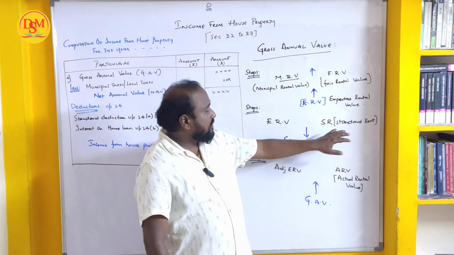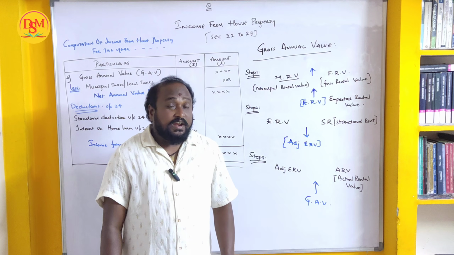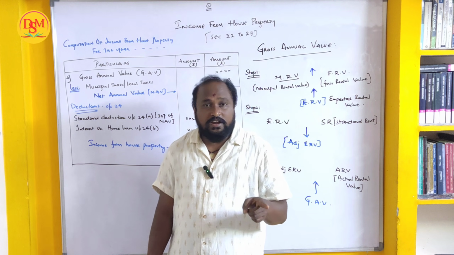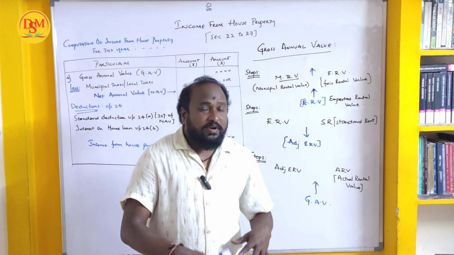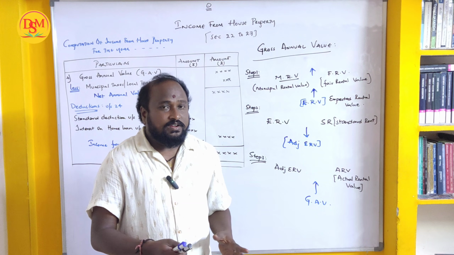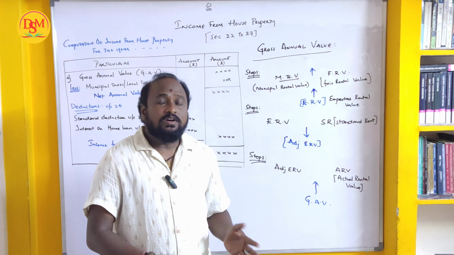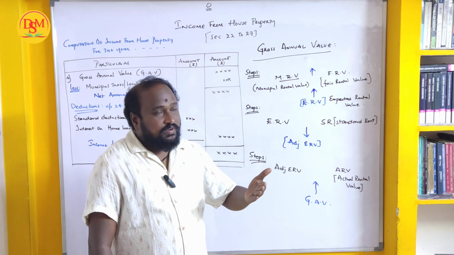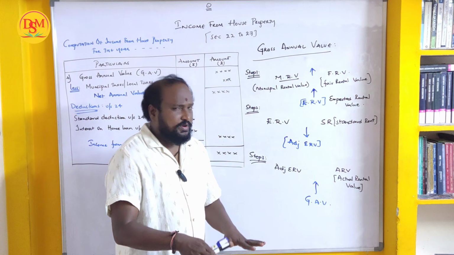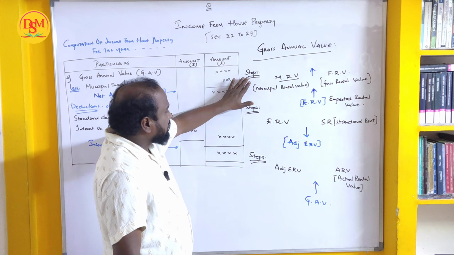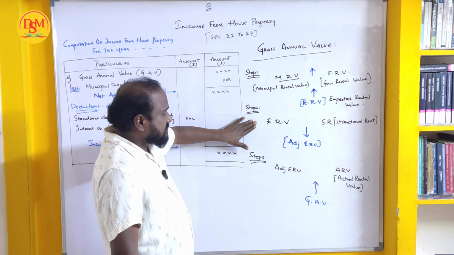First of all, standard rent. Standard rent is the rent prescribed by the Rent Control Act. We do not decide it; the Rent Control Act authorities do. They will decide whether the tenant has to vacate or not, etc. It is not our topic right now. These are the 3 steps: first step, second step, third step.